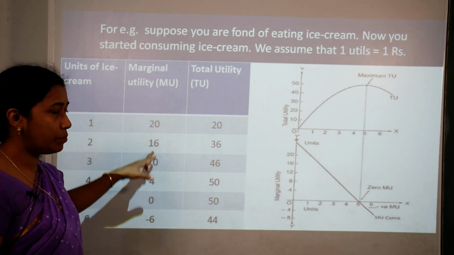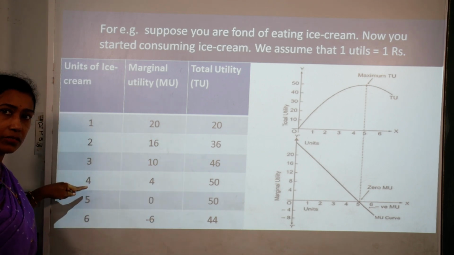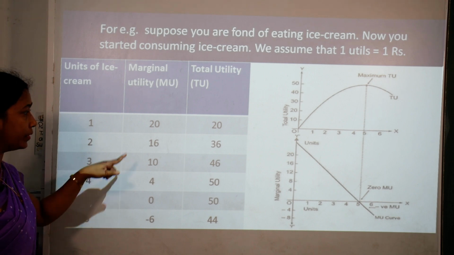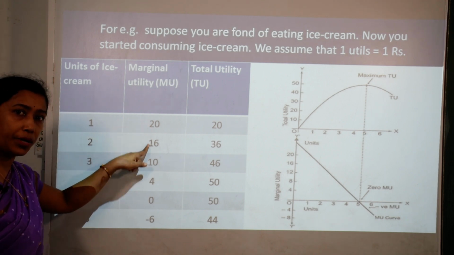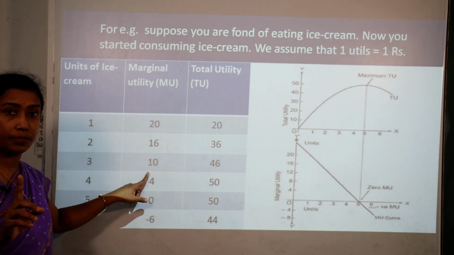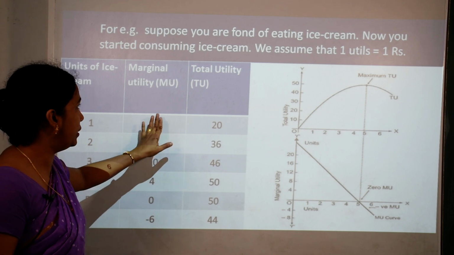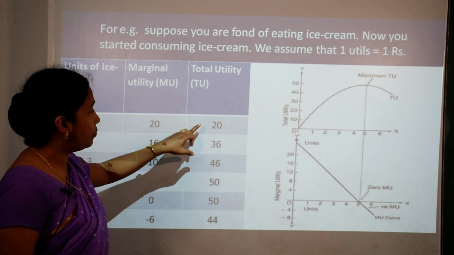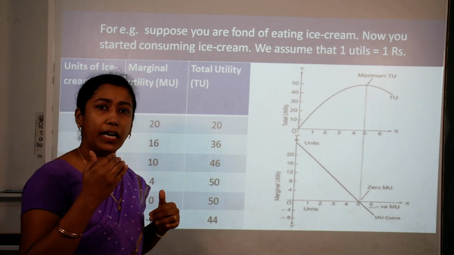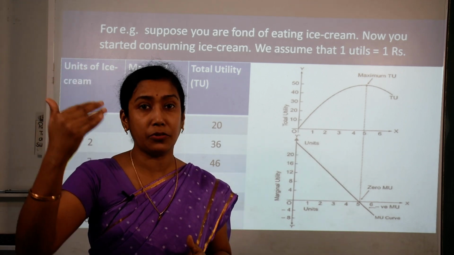Okay, so these are the marginal utility. What we see after consuming each and every successive unit of ice cream, the marginal utility is going to diminish always. It never increases, it always diminishes. Okay, this is the law of marginal utility. Now total utility, what we understand is that as marginal utility is diminishing, total utility is going to increase only.